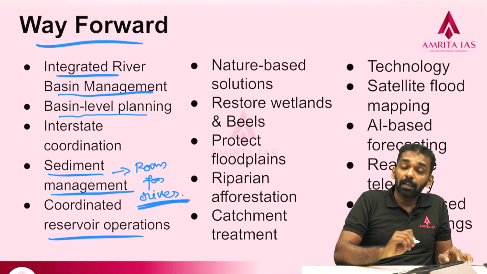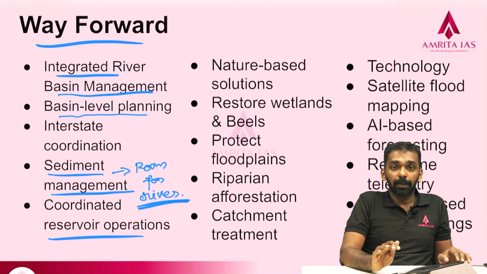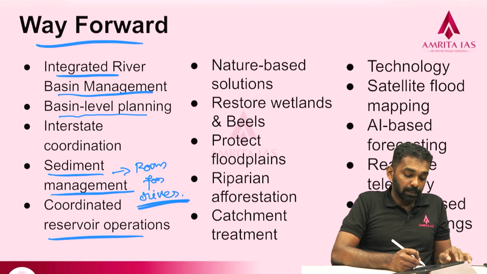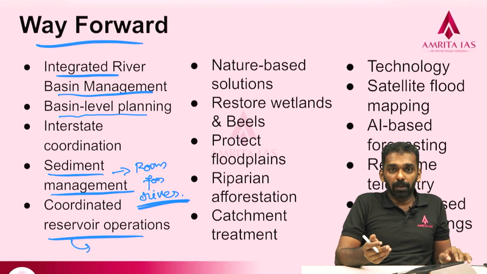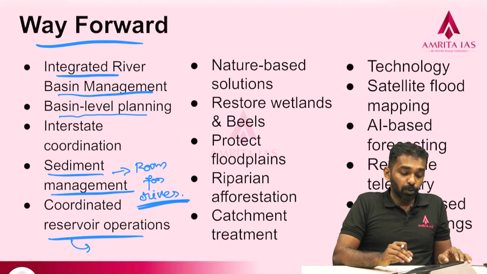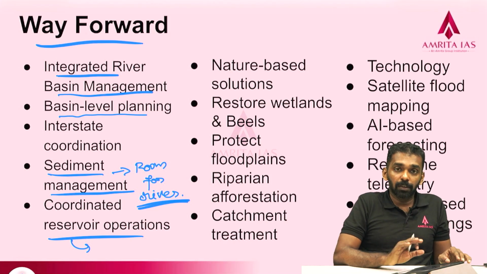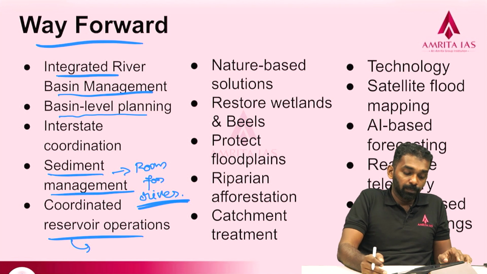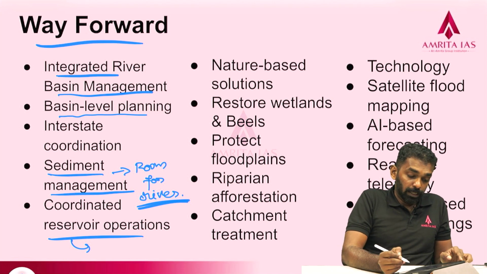Then coordinated reservoir operation should be there. Specifically in the case of the Brahmaputra, larger dams are coming up in the upper riparian countries, so we need proper reservoir operation coordination between India and China. It is one important aspect.